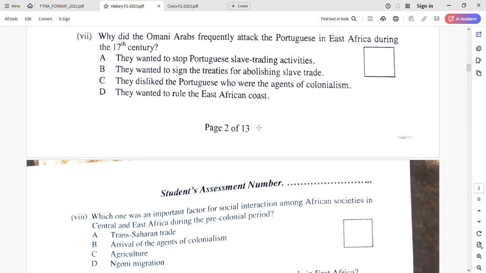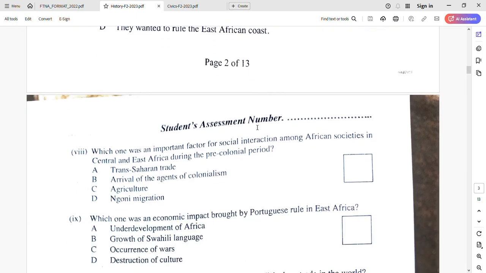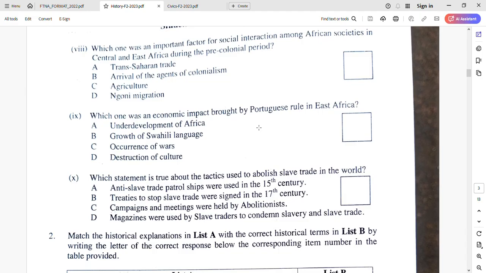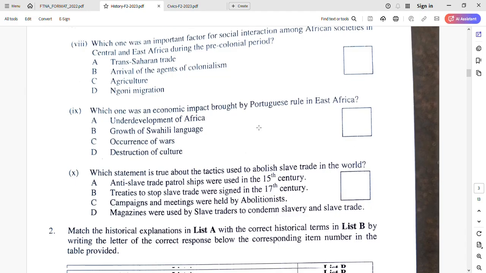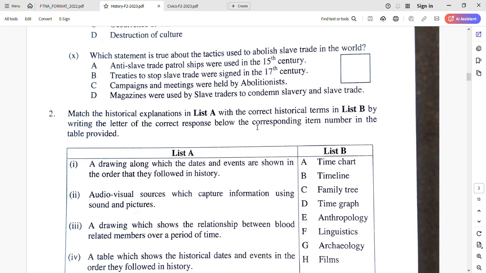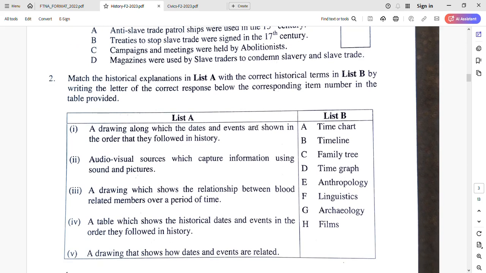Again, I said today we're not solving the paper, we are checking the format up to Roman 10. These are items of question number 1, matching items, multiple choices. Number 2, it is matching item according to the format, and this is matching items.